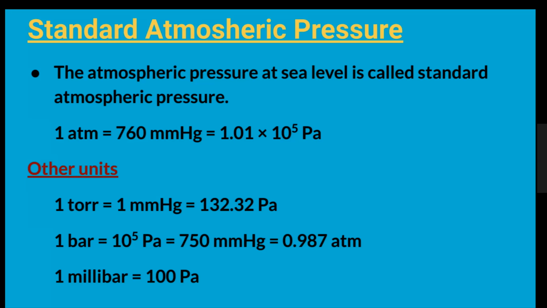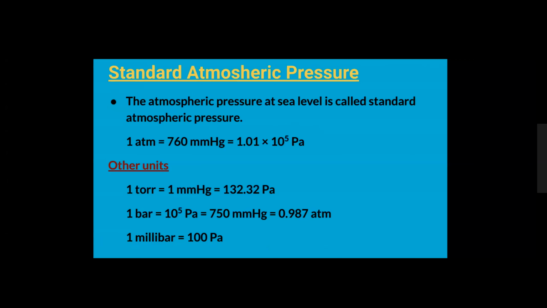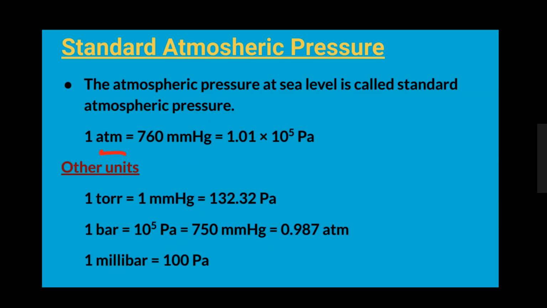We know, students, Pascal is the SI unit of pressure, right? For expressing atmospheric pressure, apart from Pascal, we have other units also. You can see ATM, which stands for atmosphere. When we have any numerical value with atmosphere, that always represents atmospheric pressure. Then another unit is mmHg, which means millimeter of mercury. We'll see this in the mercury barometer.